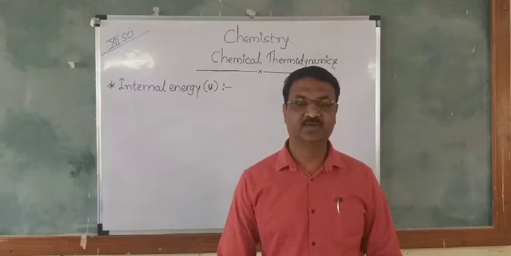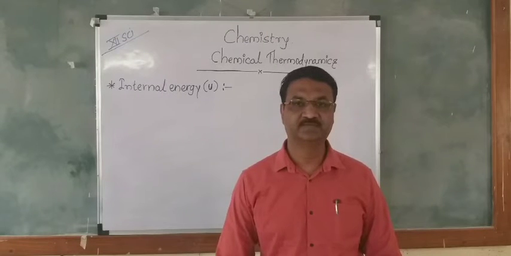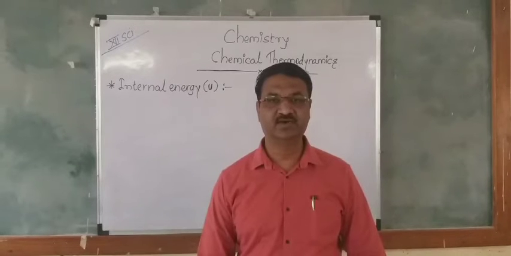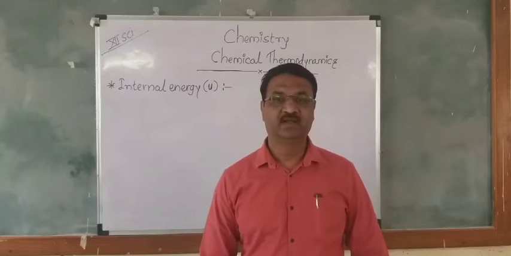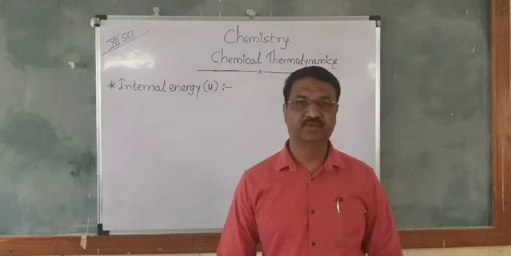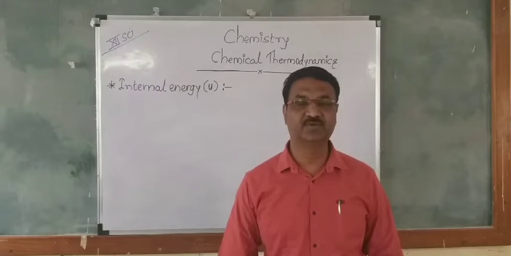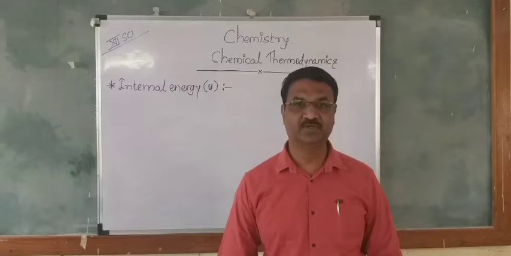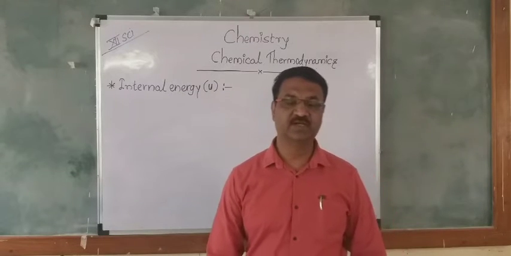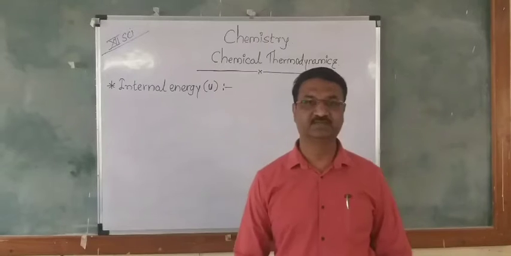W maximum is equal to minus 2.303 nRT log base 10 V2 upon V1, and for pressure, W maximum is equal to minus 2.303 nRT log base 10 P1 upon P2. In this way, that part was completed in the previous lecture.